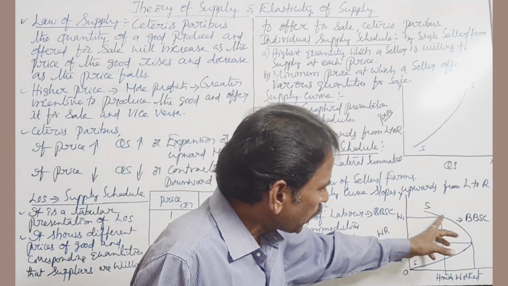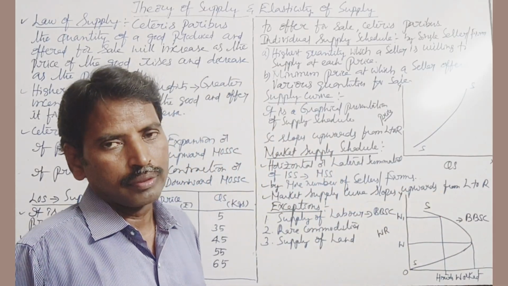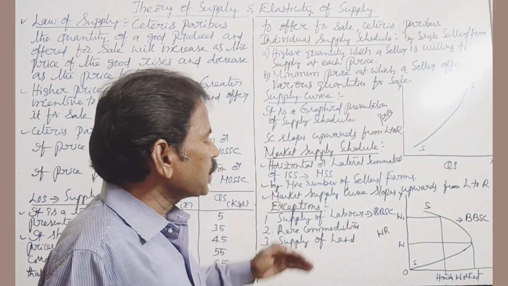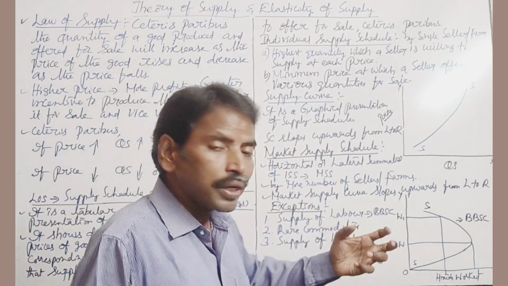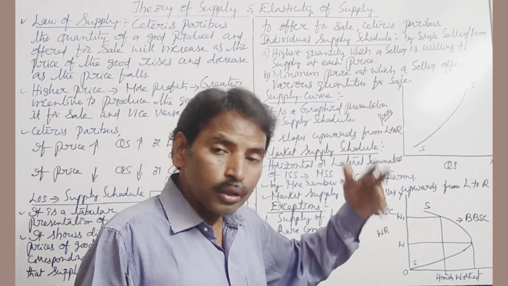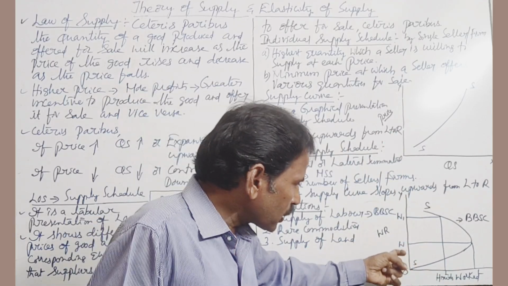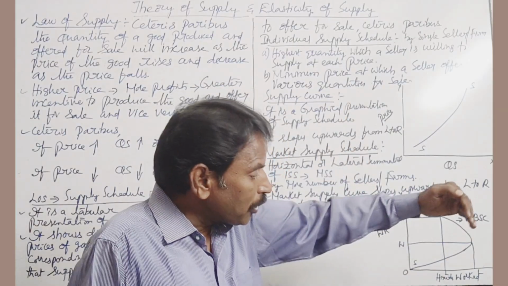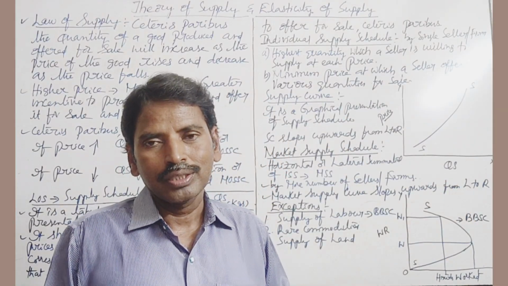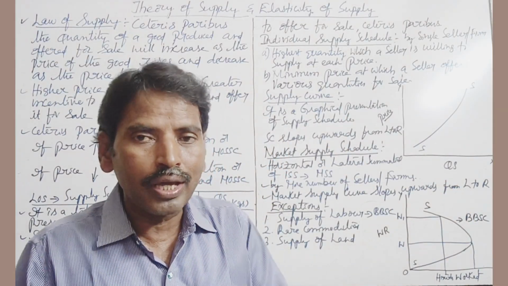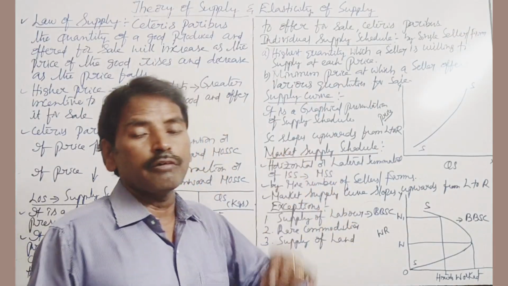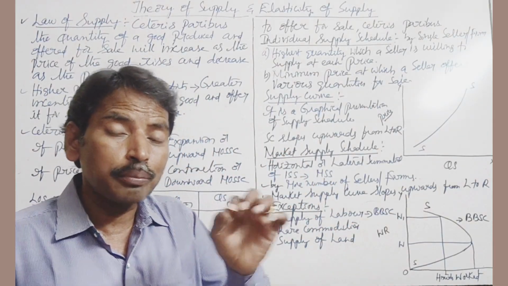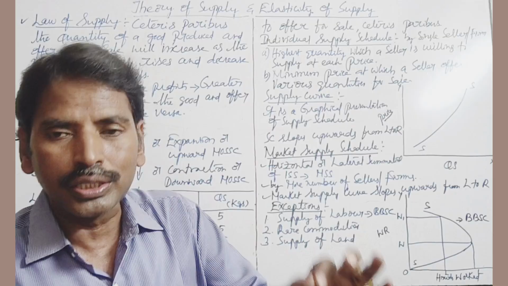If the wage rate increases, supply of labor first increases, but later if the wage rate increases, supply of labor decreases. So the law of supply is not valid in the case of supply of labor. The shape of the supply curve is a backward bending supply curve.